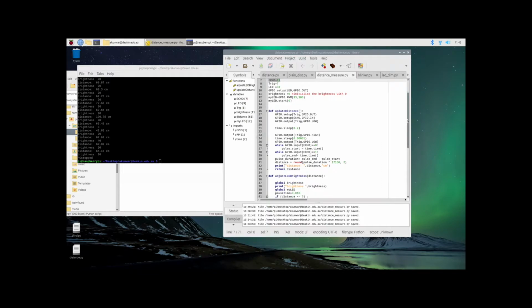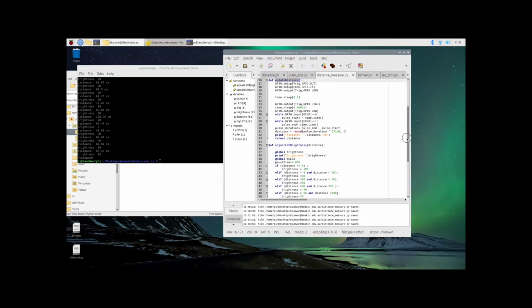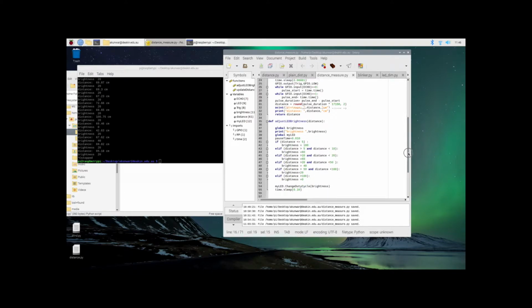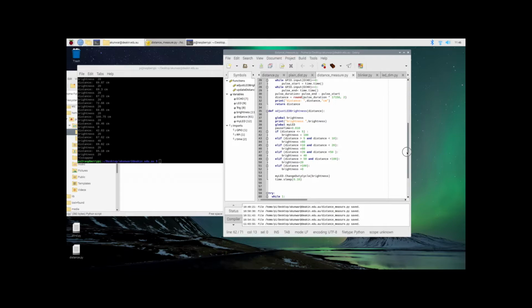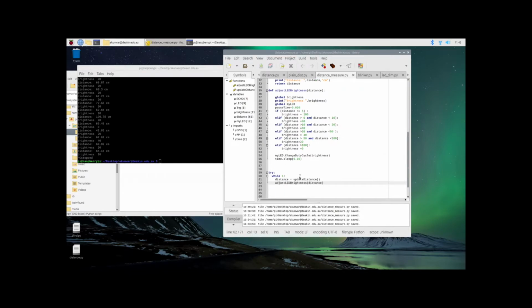One keeps updating the distance to the object, and another function is for adjusting LED brightness. These two functions will be called from the main processing. Once the distance is updated from the distance function, I send that distance to the adjust brightness function, and this is the adjust brightness function.